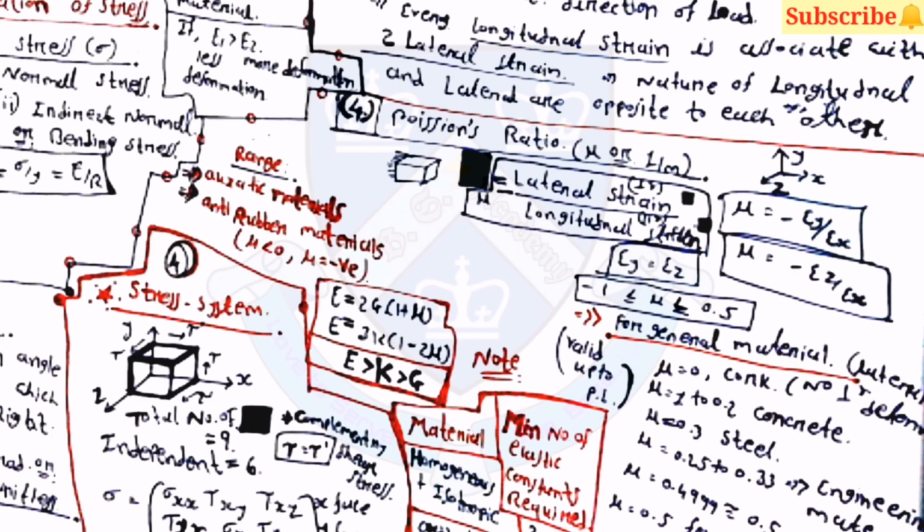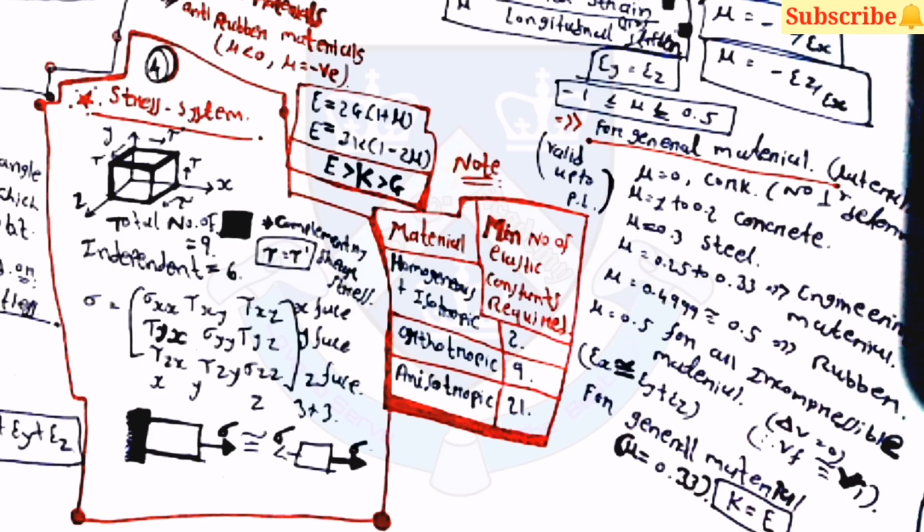Then for a homogeneous and isotropic material, the minimum number of elastic constants required is 2. Then for orthotropic, 9 constants are required, and for anisotropic, 21 constants are required. Then Poisson's ratio: mu is equal to lateral strain by longitudinal strain, and mu is equal to minus epsilon y by epsilon x, and epsilon y is equal to epsilon z.